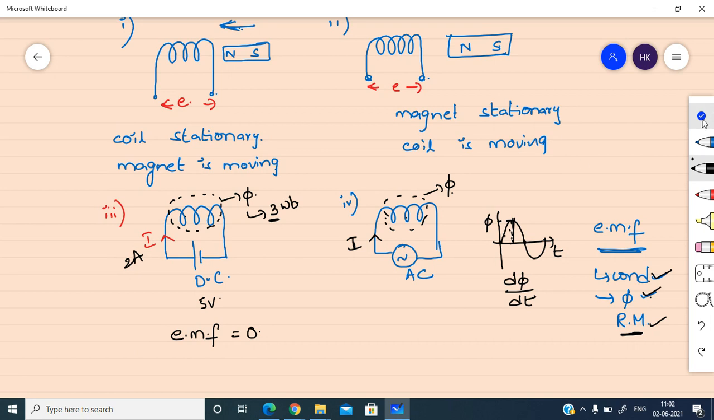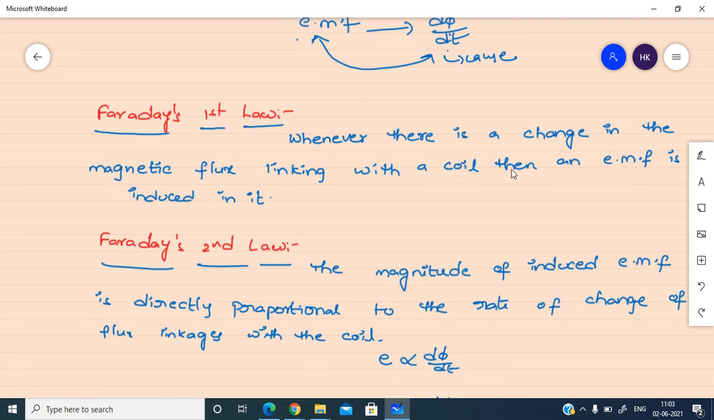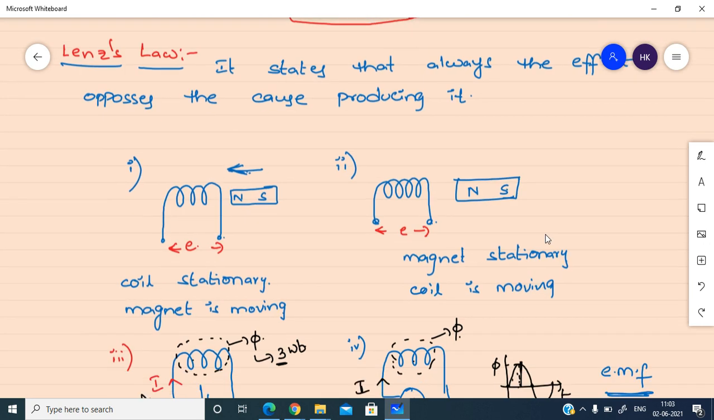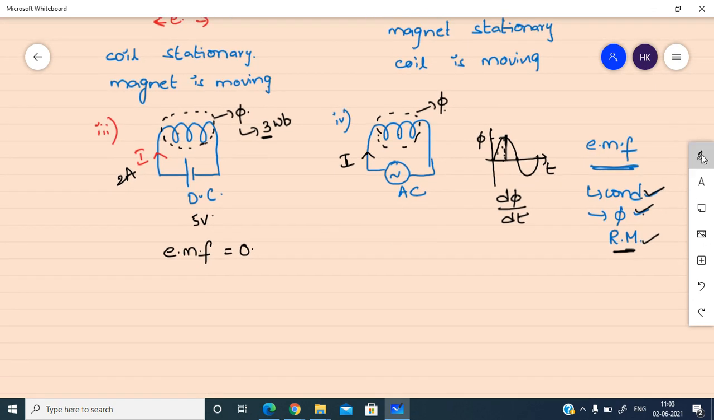Faraday's first law, what is he saying in Faraday's first law? Whenever there is a change in the magnetic flux linking with the coil, and if that flux is changing, then EMF will be induced in it. So even though there is no physical movement of the conductor and the magnetic field, the flux linking with the coil is changing because of the alternating flux. The flux produced itself is the alternating flux. So that's why EMF will be induced in this coil.